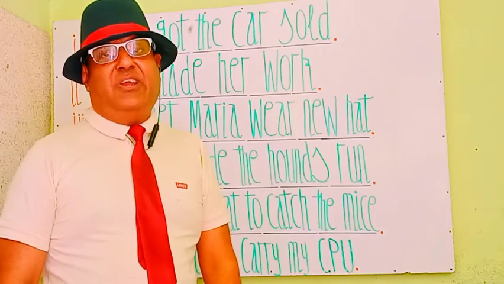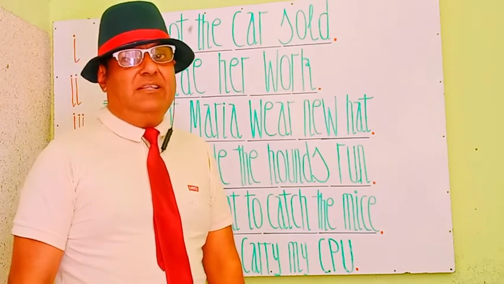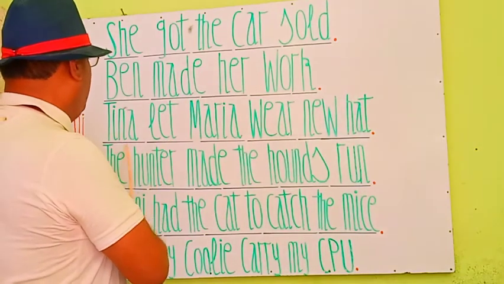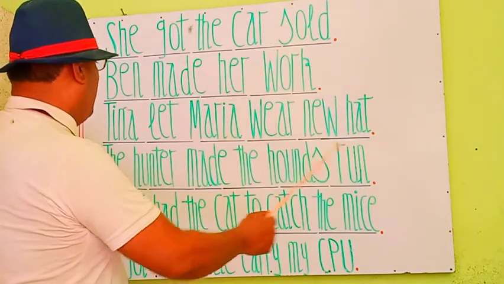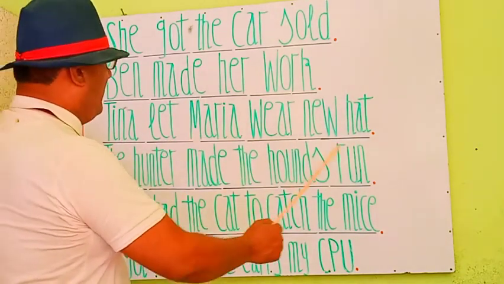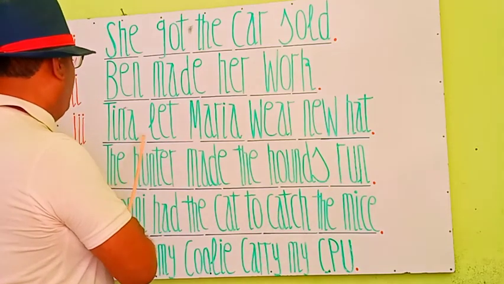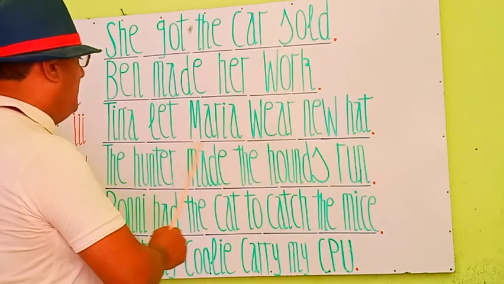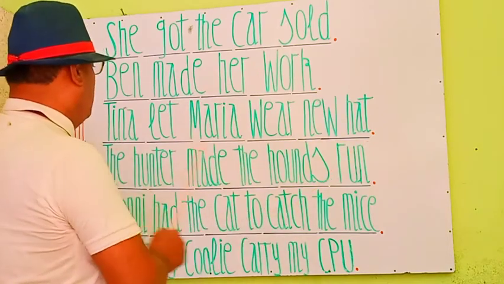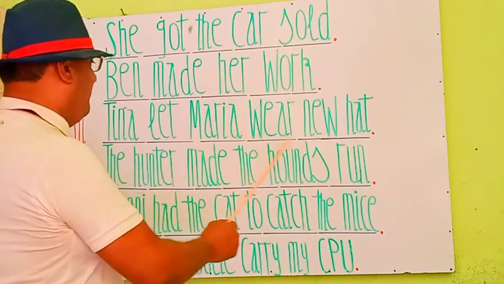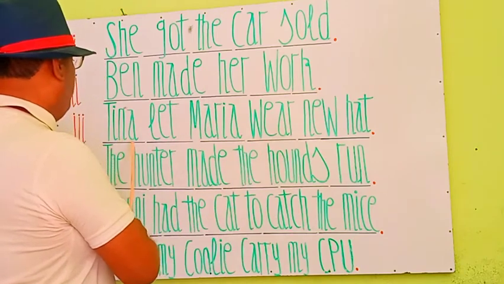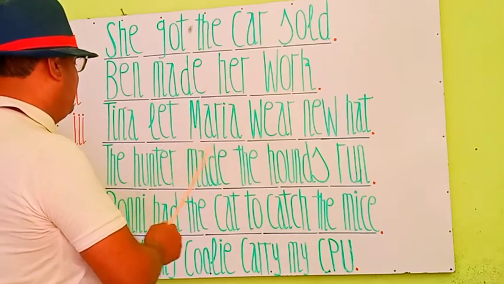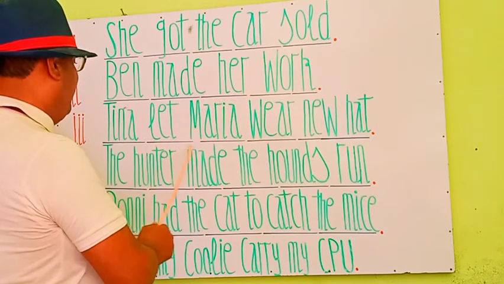Let's see the next phrase. आइए अगले जुमले को देखते हैं. The next phrase is: Tina let Maria wear a new hat. टीना ने मारिया से नया हैट पहनवाया. Tina is a subject and let is a causative verb here. Let has three forms.